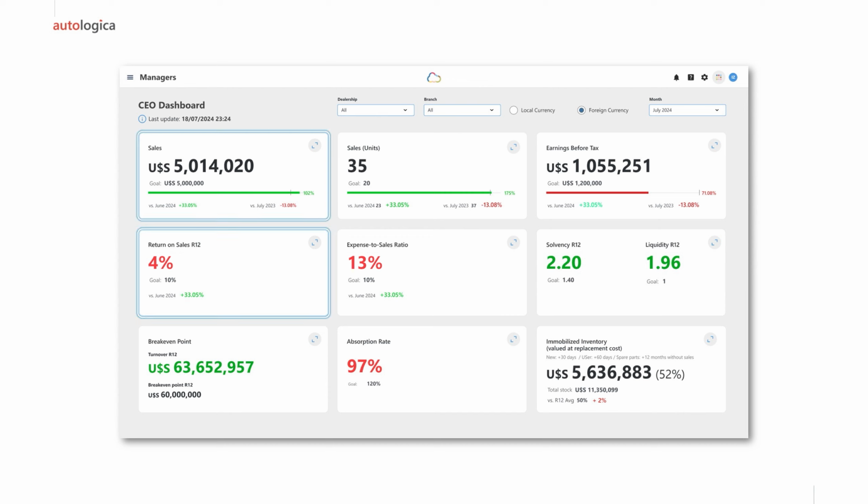Going back to what we said, that everything should have a context. For example, in this scenario, the dealership met its billing target significantly, a lot more. But when we contextualize that, we can see that the return over sales should be 16%, but we only got 4%. That is why we should see everything in context.